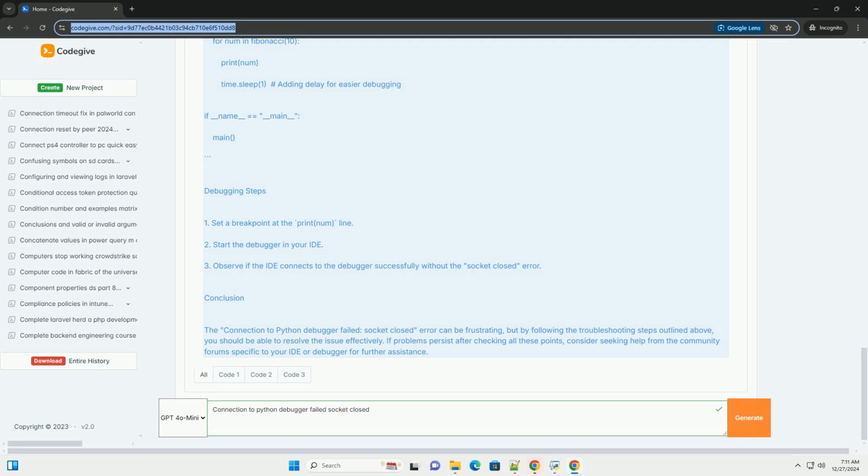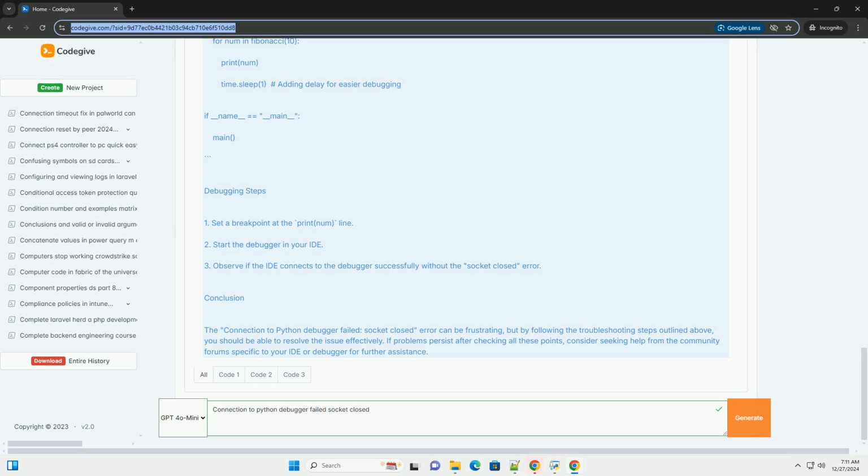Code example to test debugger. Here's a simple example to debug a Python script. You can use this in your IDE to see if the debugger connects successfully. Debugging steps. 1. Set a breakpoint at the print number line. 2. Start the debugger in your IDE. 3. Observe if the IDE connects to the debugger successfully without the socket closed error.